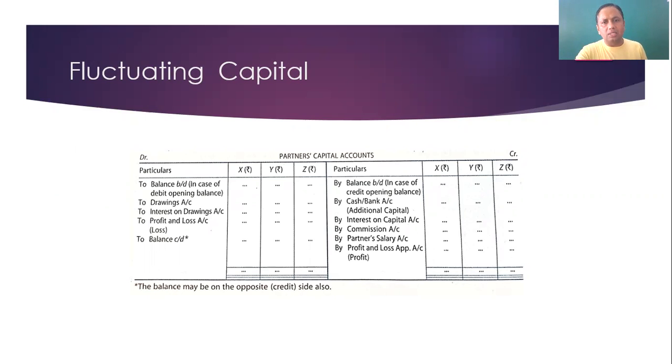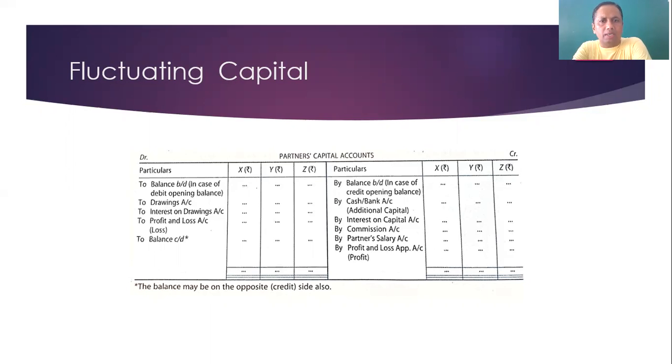First of all, the balance of the partners capital account is recorded at the credit side, and the additional capital, if partners have any, can be recorded. So items such as interest on capital, commission and salary, and the profit, are credited, and these items are taken from the profit and loss appropriation account which we prepared earlier.